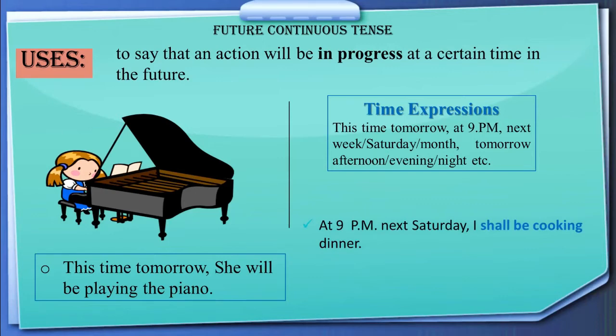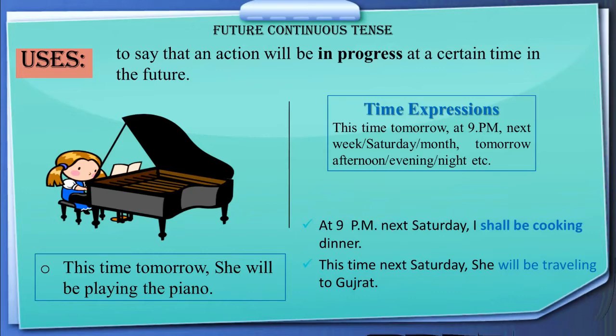Here are more sentences. At 9 p.m. next week Saturday, I shall be cooking dinner. Or for example, this time next Saturday, she will be traveling to Gujarat. So these are the situations we are talking about in future continuous tense.